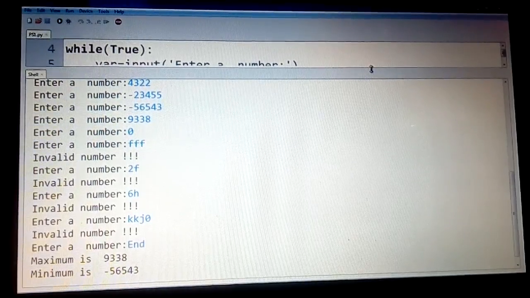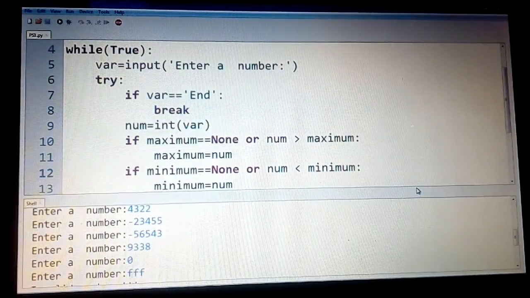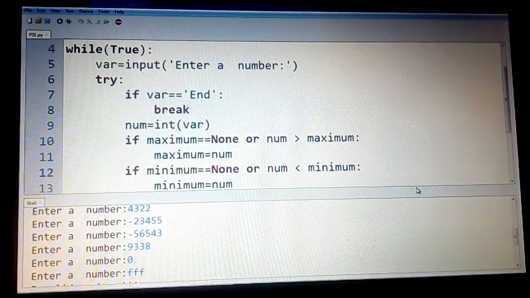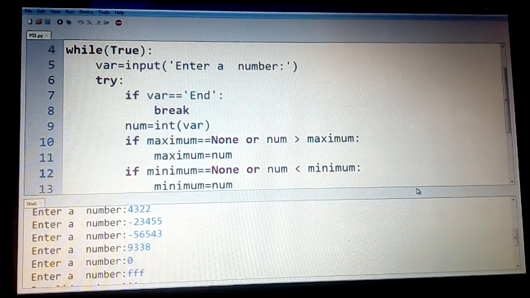I hope you understood these two problems. In the next session we'll try to work on a problem which generates Floyd's triangle. So with this we'll end this session. Thank you. Have a good day and a safe day.